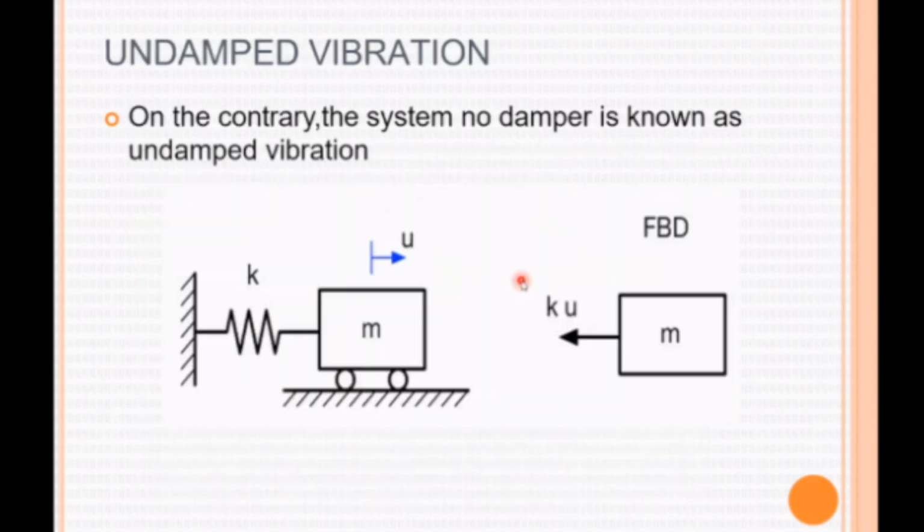Next one is undamped vibration. In this diagram, without external force and without damper, the mass is vibrating, but only stiffness is given to resist the motion. So the vibration of this mass will be gradually decreasing because of only the stiffness of the spring. So this is known as undamped vibration.